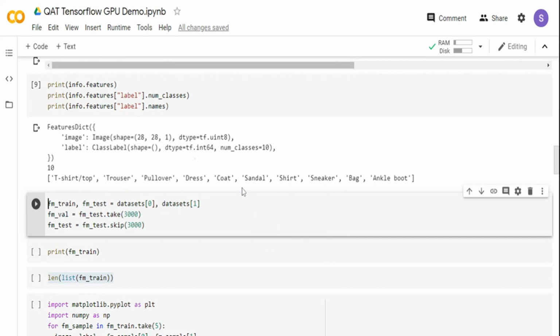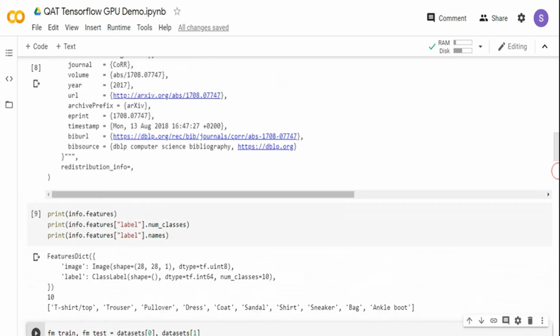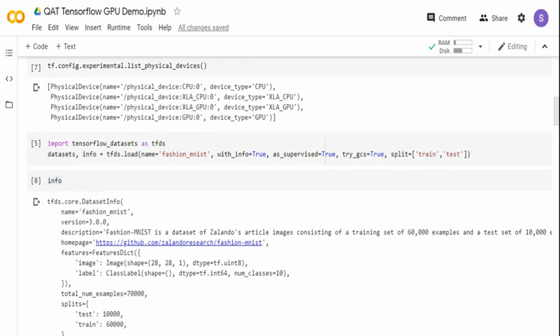So the very first thing I'm going to do is split this data set into train, test, and validation. The train and validation I'm going to use as part of the training process, and test is to see how well our model performs. So what I'm doing is, data set is the variable I assigned on the top. I am taking data set 0 and 1. Data set 0 is train and 1 is test. If you see over here on the top, my split is basically train and test. So 0 is train and 1 is test.